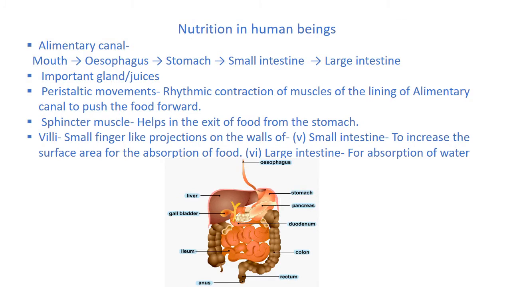Nutrition in human beings. Alimentary canal: mouth, esophagus, stomach, small intestine, large intestine. Important glands and juices. Peristaltic movements: rhythmic contraction of muscles of the lining of the alimentary canal. Villi: small finger-like projections on the walls of the small intestine to increase the surface area for the absorption of food. Large intestine for absorption.